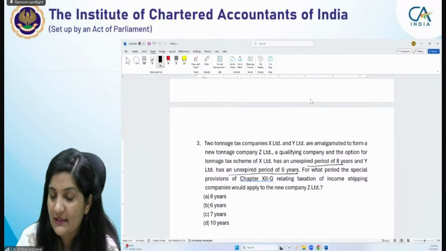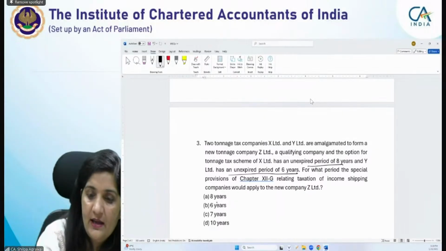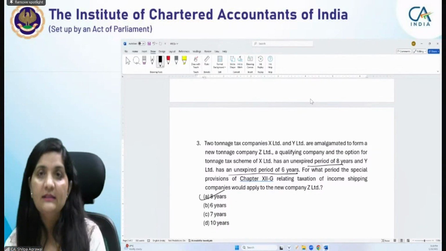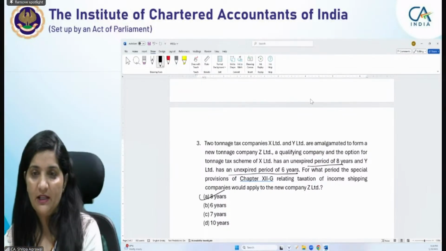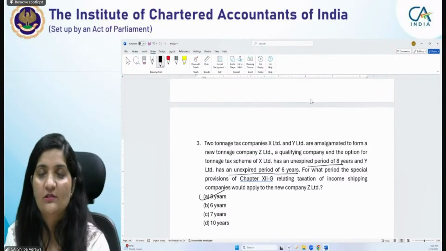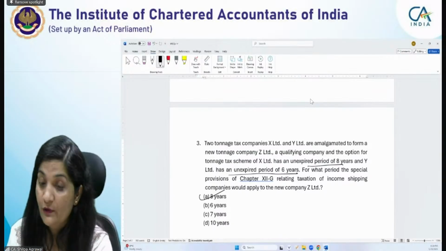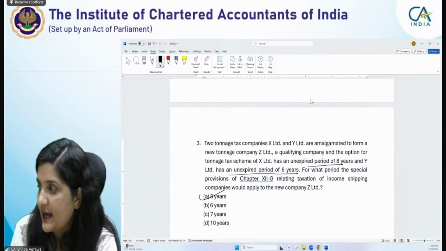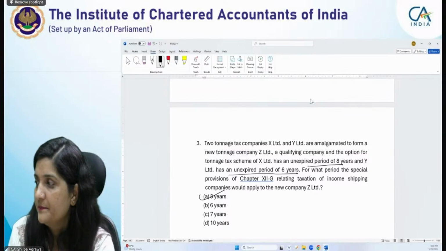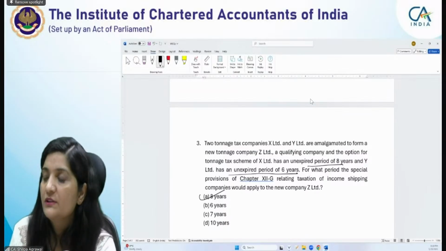Yeah, Siddharth, you are right. It's 8 years. Why? Because the provision says what will be the longest unexpired period that would be applicable in case of amalgamation. You go through your study material and see it. One of the examples is also given, right? You see it, then you will find which provision is applicable on that. It is right. It is 8 years, right? Yes, higher of the period of the transferred company.